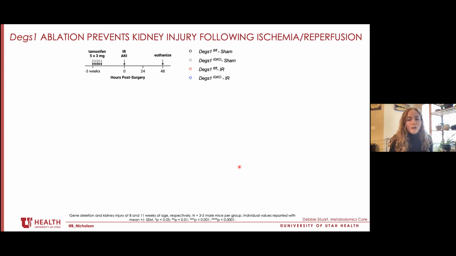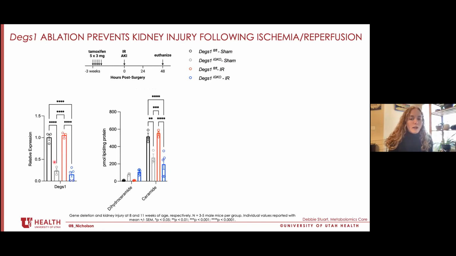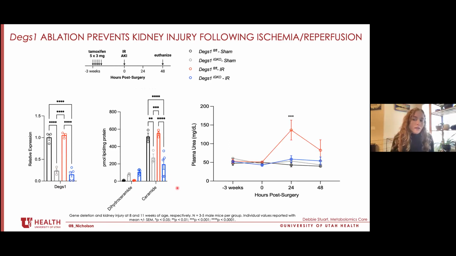So for this study, we have our 4 study groups made up of the DEGS1 inducible global knockout animals, or flox controls, that sustained a kidney injury, an ischemia reperfusion injury, or a sham operation. We induced gene deletion prior to the kidney injury and euthanized animals 48 hours after surgery. And first, we confirmed that our whole body knockout is also effective in the kidney and effectively lowers kidney cortex ceramides. But here what we're looking at is plasma urea levels following surgery.